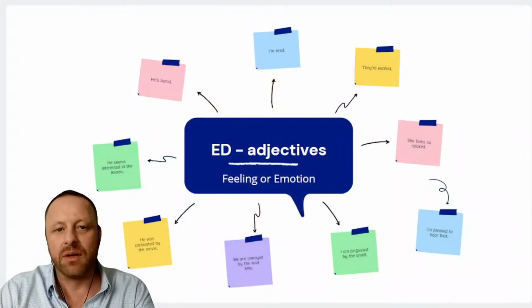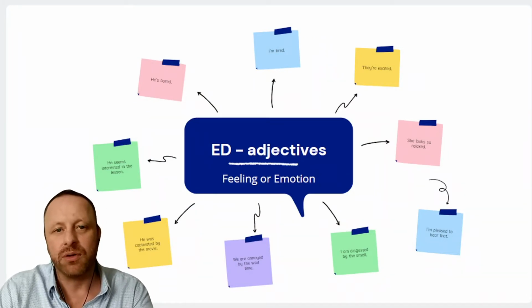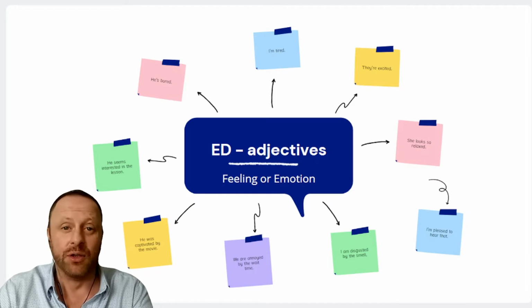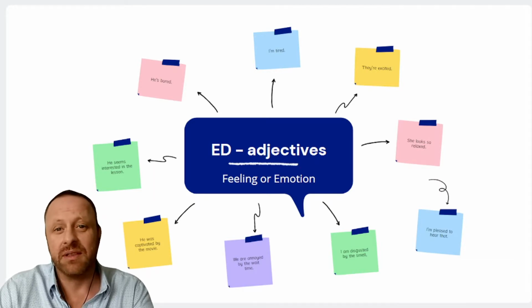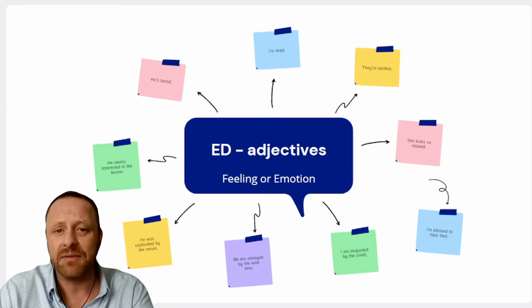on your English proficiency. So to begin with, when we talk about ed adjectives, we are always talking about a feeling or emotion. So this feeling or emotion can be the feeling of either a human being or even a dog or a fish. So anything that can feel emotion is something that can be described with an ed adjective.